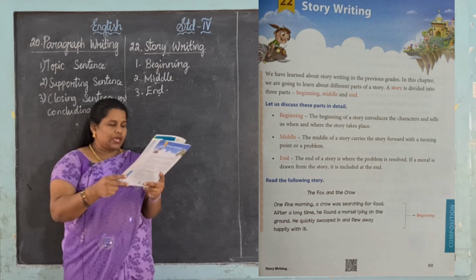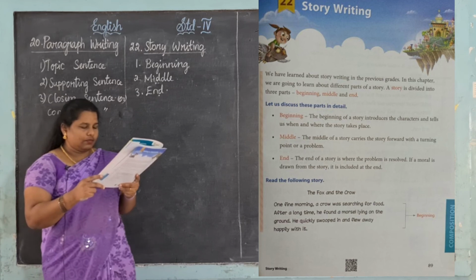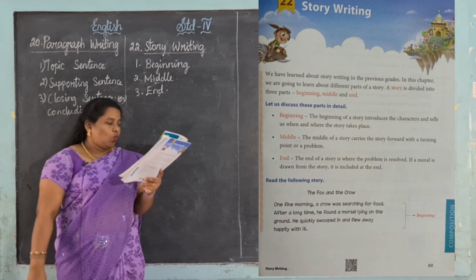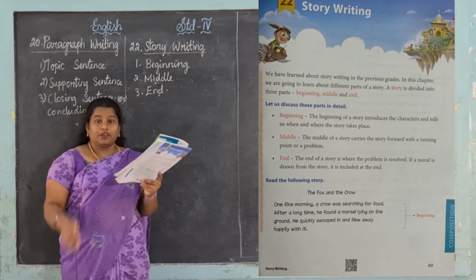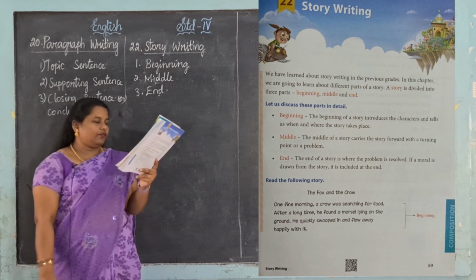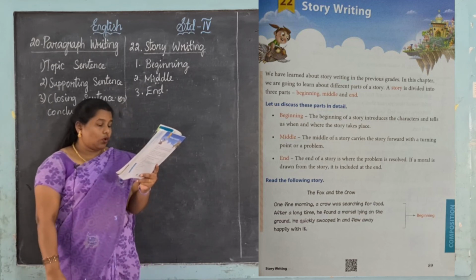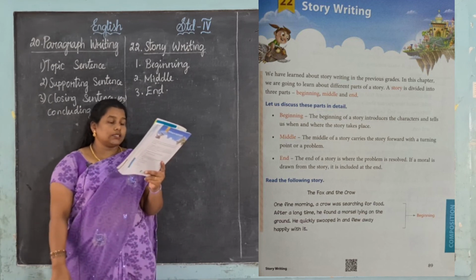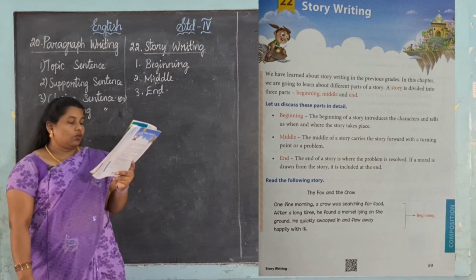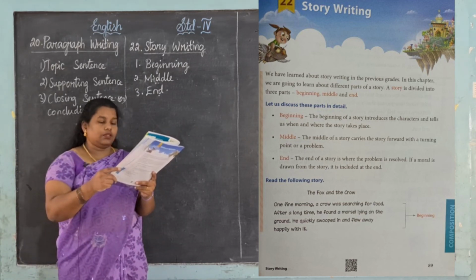Now let me see the example of story writing. In the same page, the fox and the crow. This story we all know, right? Now let me see the beginning. One fine morning, every story starts like this. Once upon a time, like that. One fine morning, a crow was searching for food. After a long time, he found a morsel lying on the ground. He quickly swooped in and flew away happily with it.